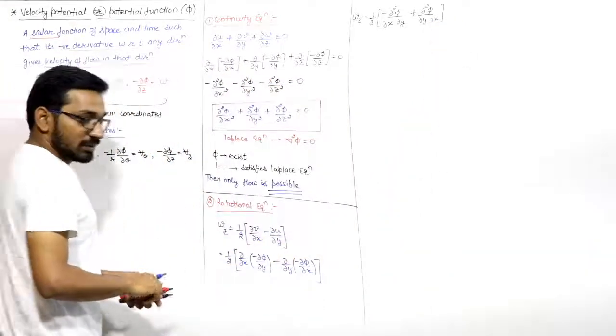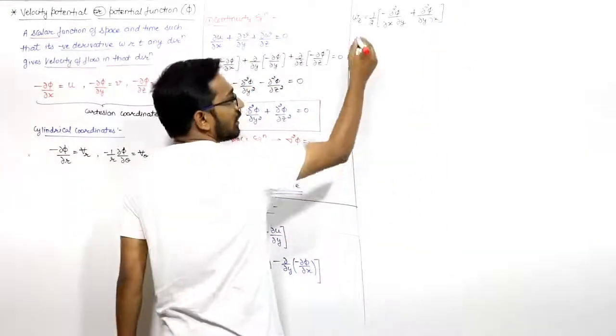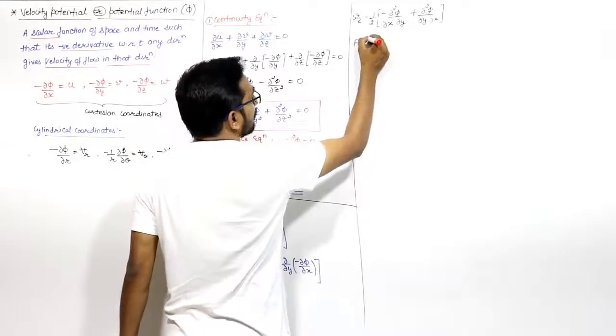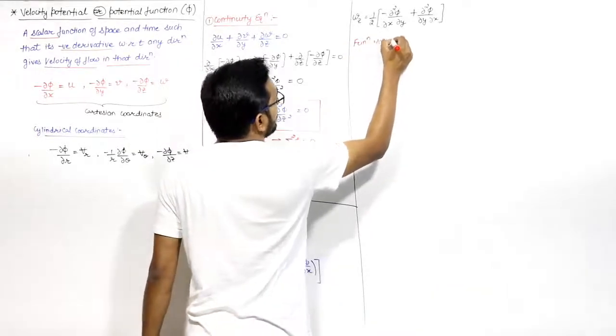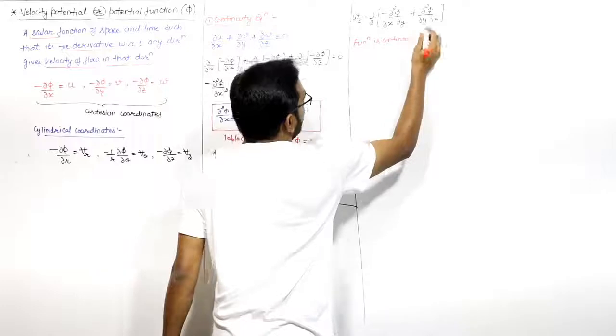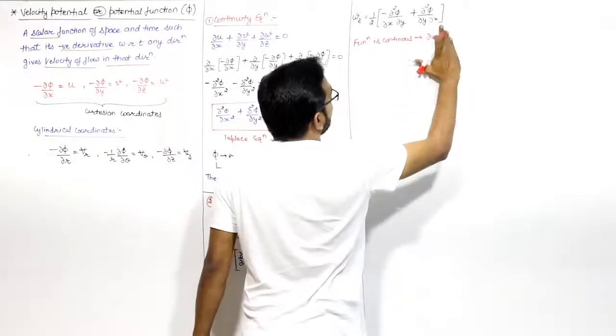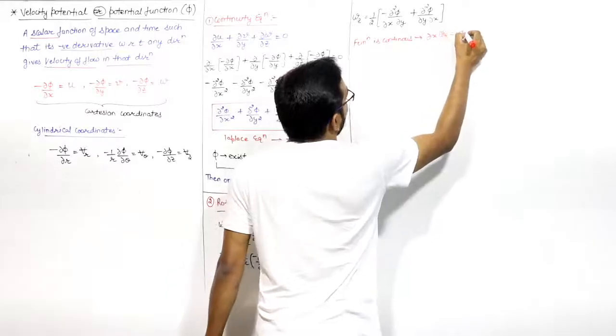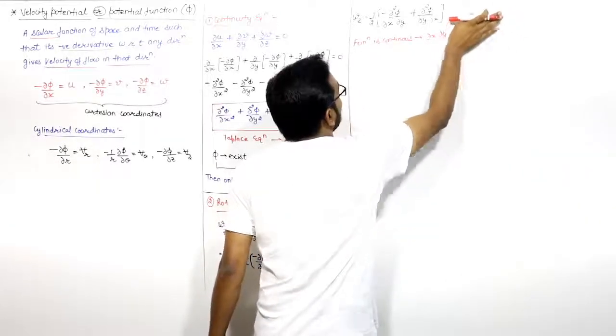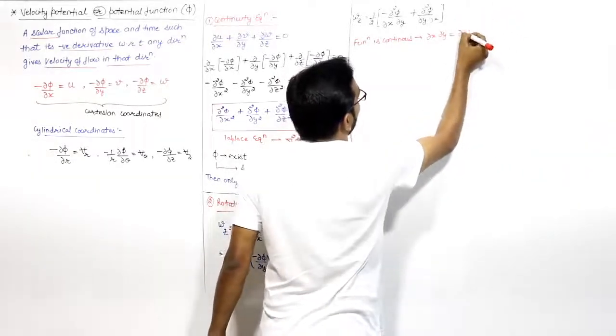Now you know from basic mathematics, if the function is continuous, if the function is not intermittent, then del x del y can be equal to del y del x.